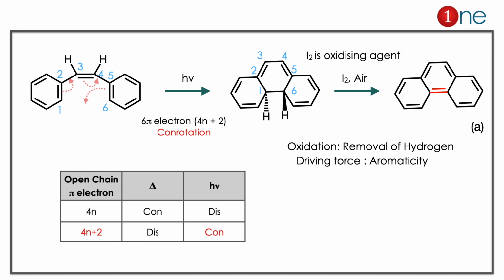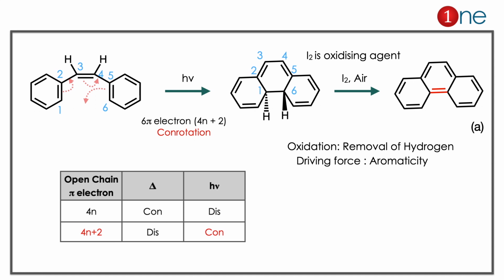In the starting material you have stilbene, and you have a double bond. So there is a possibility of ring closure by a photochemical pericyclic reaction. You are using light, and it is a 4n plus 2 reaction. So it is a conrotatory process. If you rotate in the conrotatory way, you end up with the anti hydrogens. So the hydrogens are anti and the ring is closed there. But the ring has not gained aromaticity.